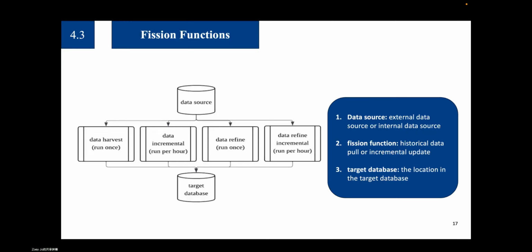And finally, I'm going to introduce the Fission functions. These Fission functions are mainly divided into two parts as well, matching the two parts of the Elasticsearch data flow. The data source can be external data or an internal data source. The Fission function can fetch historical data or incremental updates into the target database.